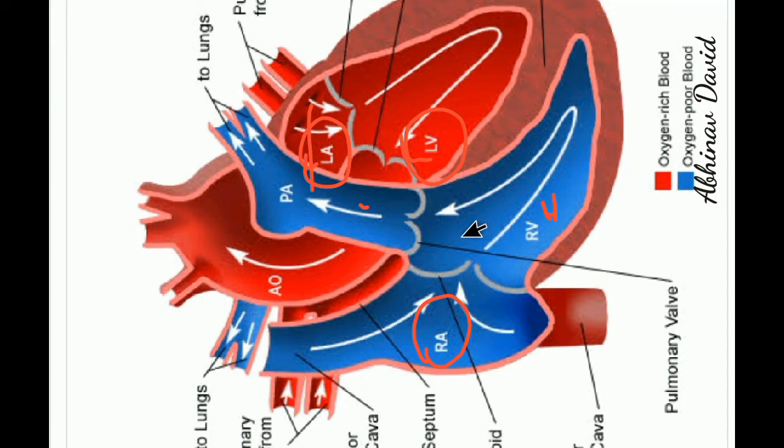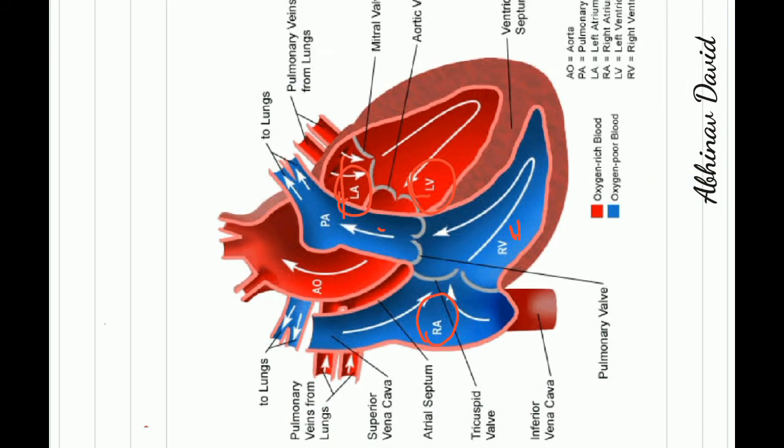And then you can see a septum is there. This is the septum, you can see my cursor moving. It separates the left auricle from the right auricle, and there is a septum which separates the right ventricle from the left ventricle. So a septum is there in the heart.